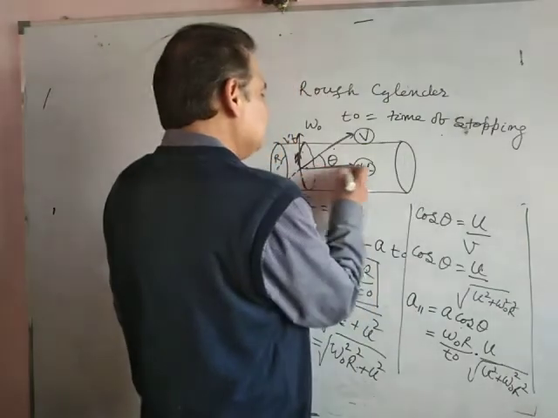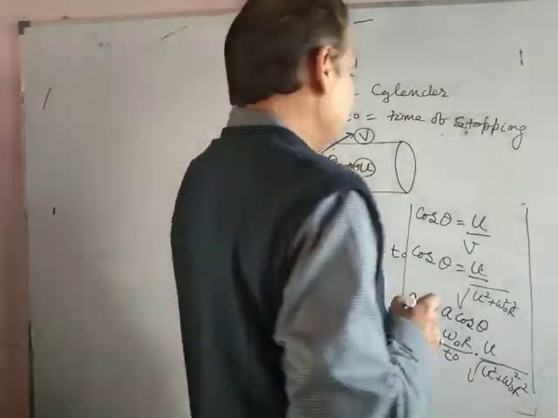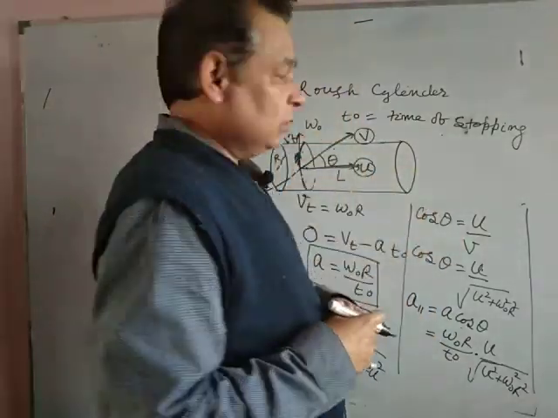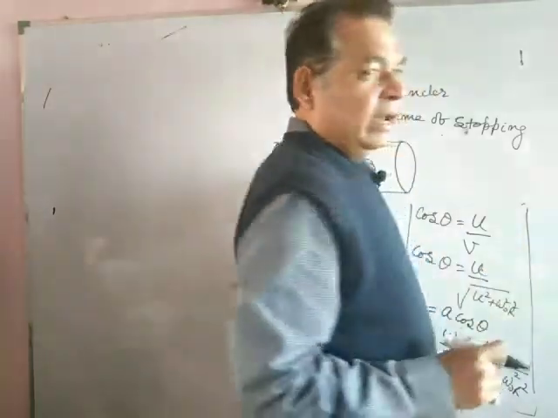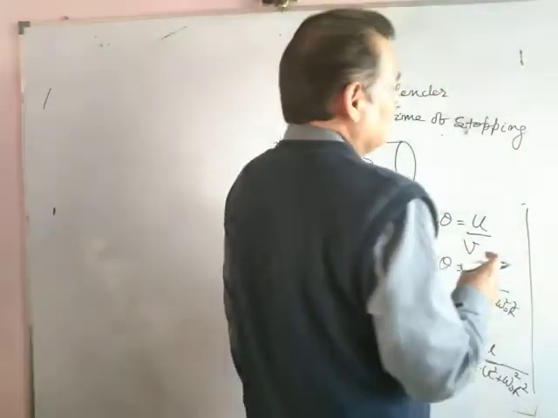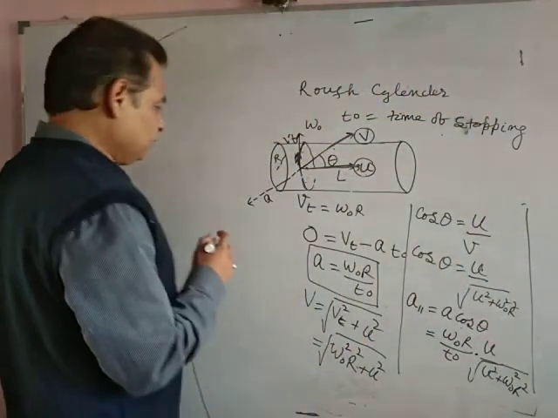Now finally, if it moves L distance parallel to the axis, we have to find this L. When it stops, its final velocity along the axis will be 0.